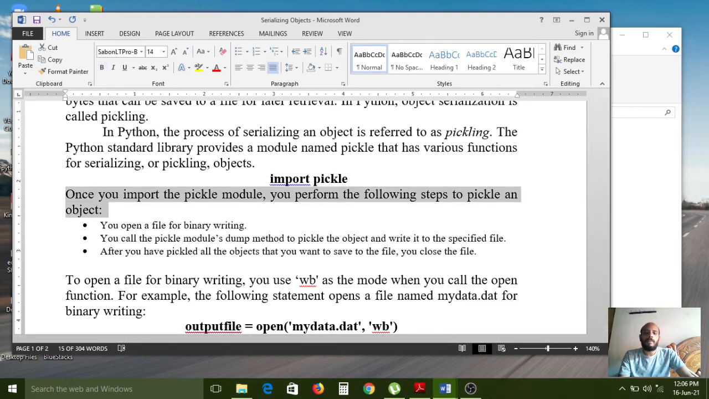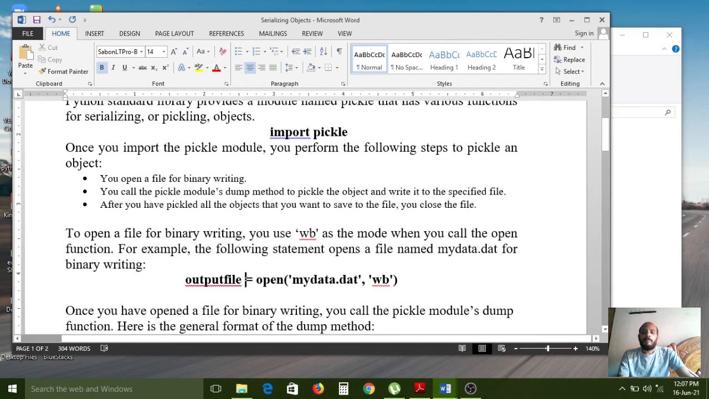Once you import the pickle module, you perform the following steps to pickle an object. You open a file for binary writing. Here I have given one syntax, carefully observe. Because it is saving the file, I am creating one variable called output file. This is the output file variable.